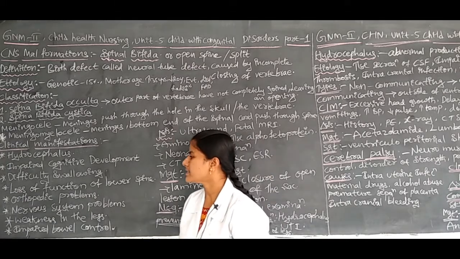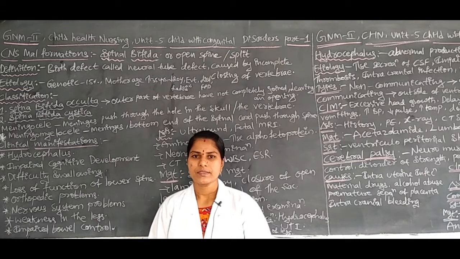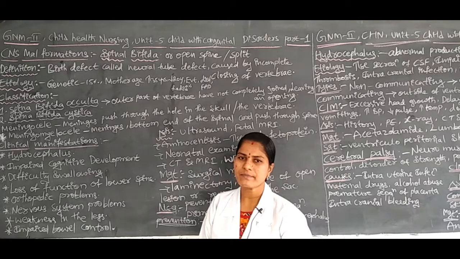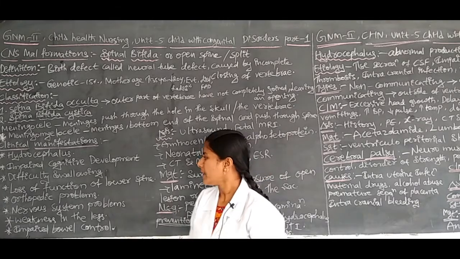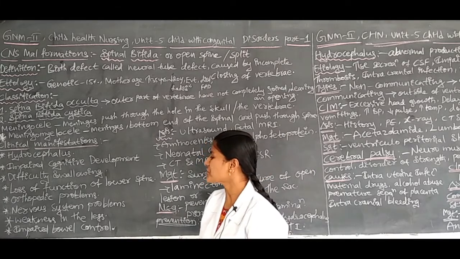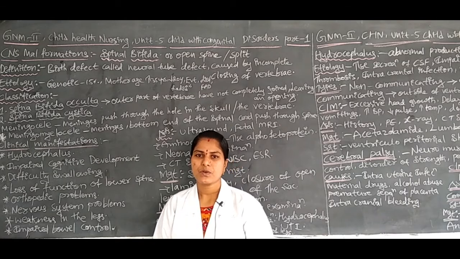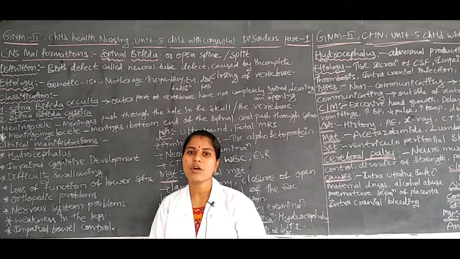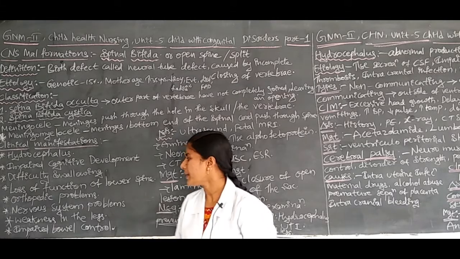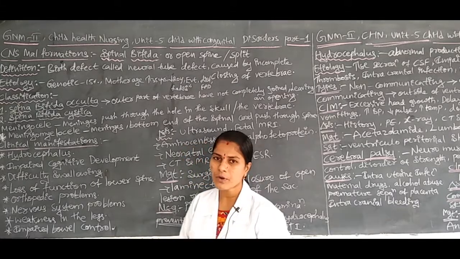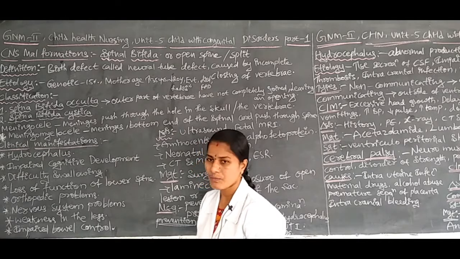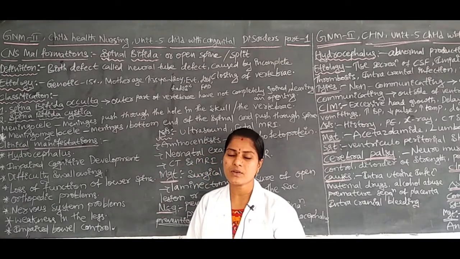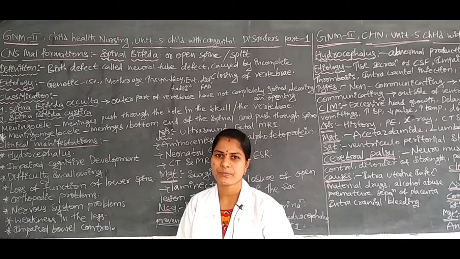Next, another one, that is difficulty in swallowing. They are unable to swallow water or sometimes food. Next, another one, that is loss of functioning of the lower spine. The lower spine has impairment in its normal function. Next, another one, that is orthopedic problems, that is some bone deformities. They do not have strength in the bones.